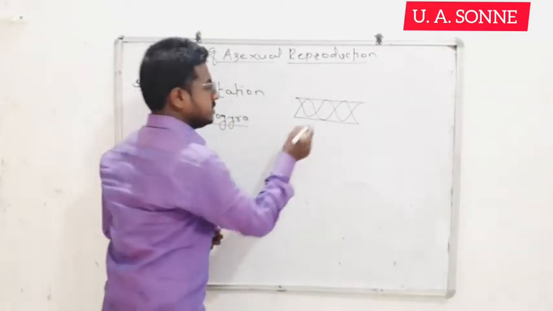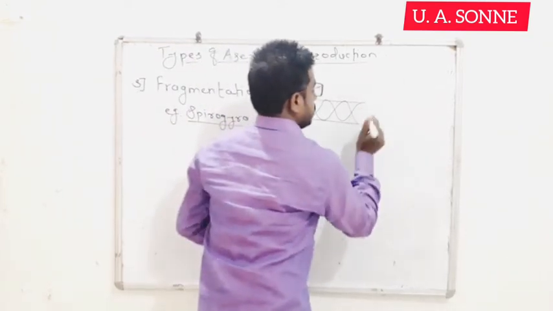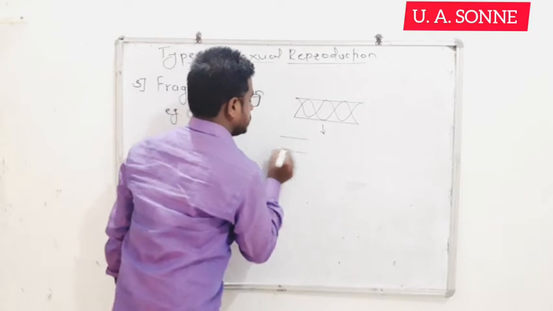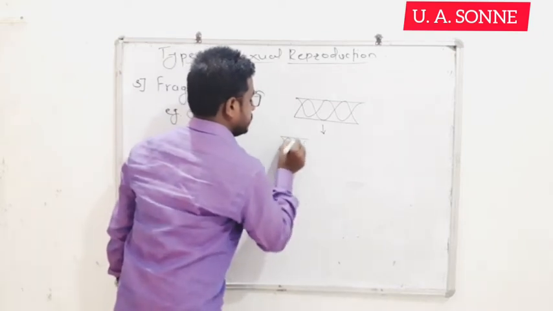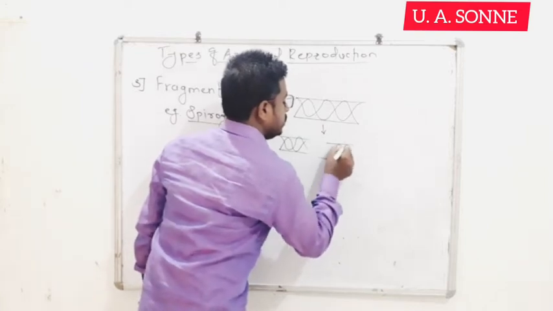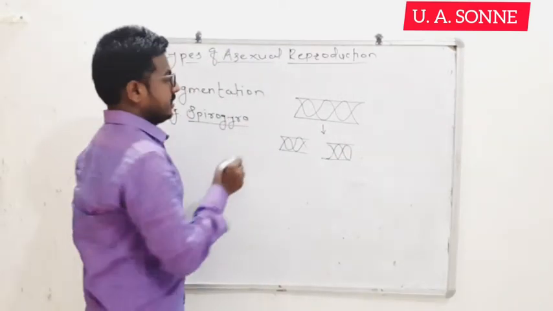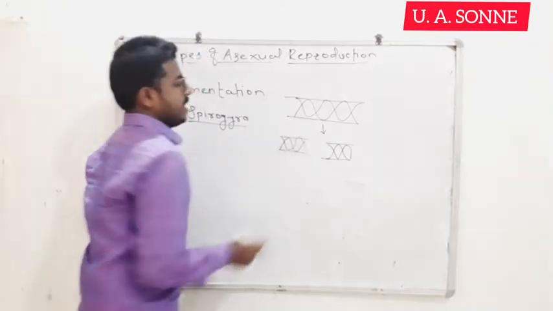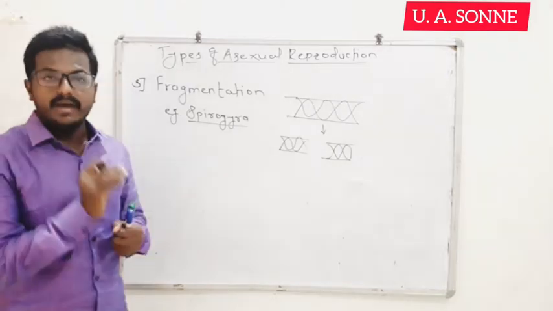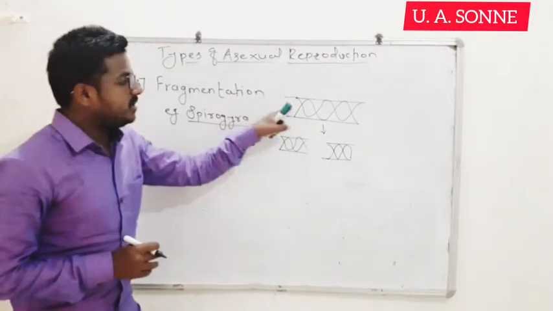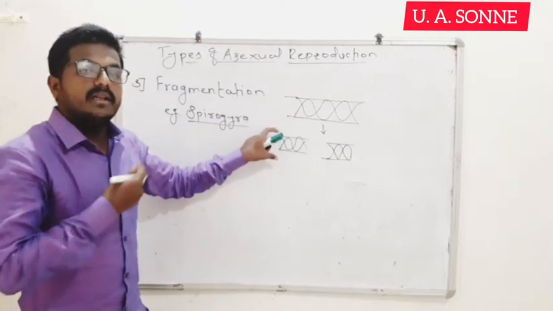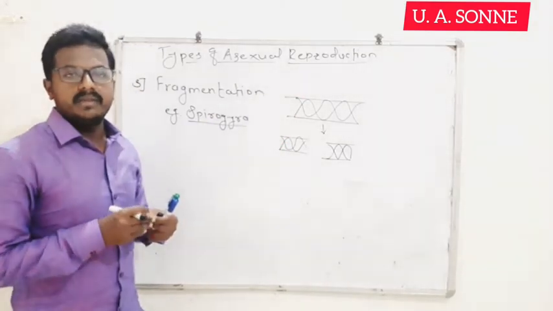What happens once it gets broken down? Once it gets broken down into pieces, each piece formed has the ability to form a new individual of Spirogyra. That is called fragmentation. Please keep it in mind. The example of fragmentation is Spirogyra, in which the fragment or piece formed from the whole body keeps the ability to form a new individual.